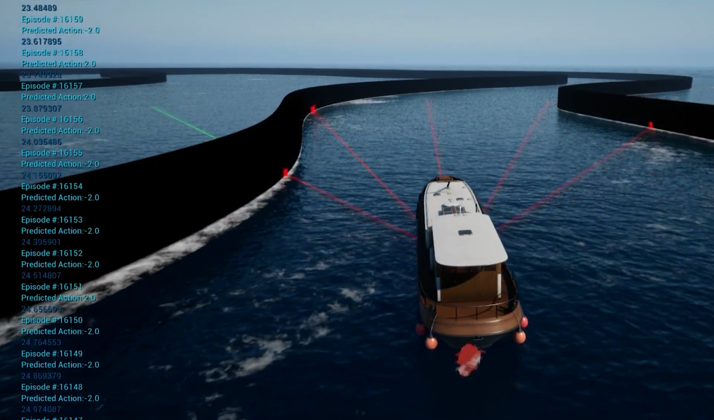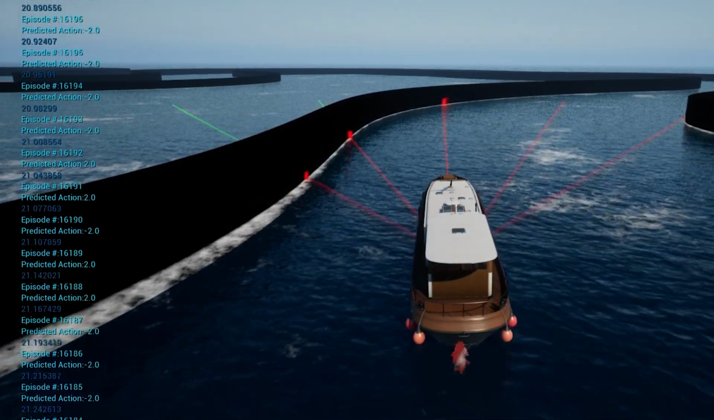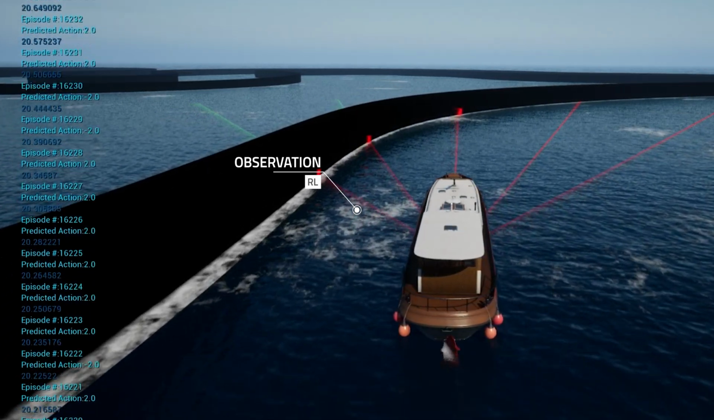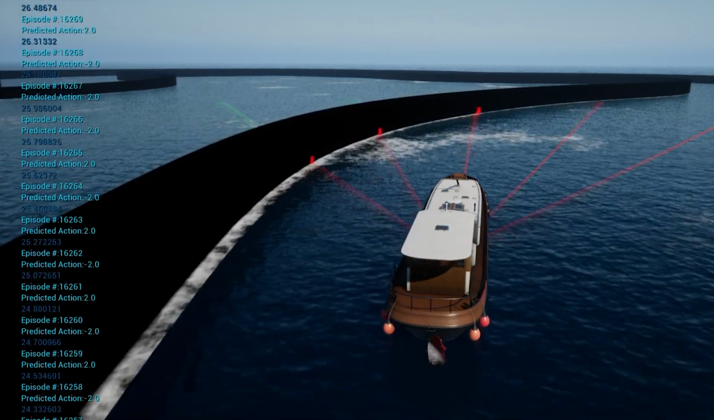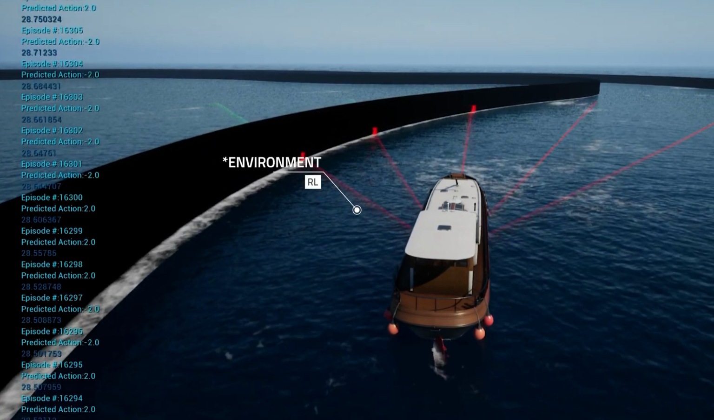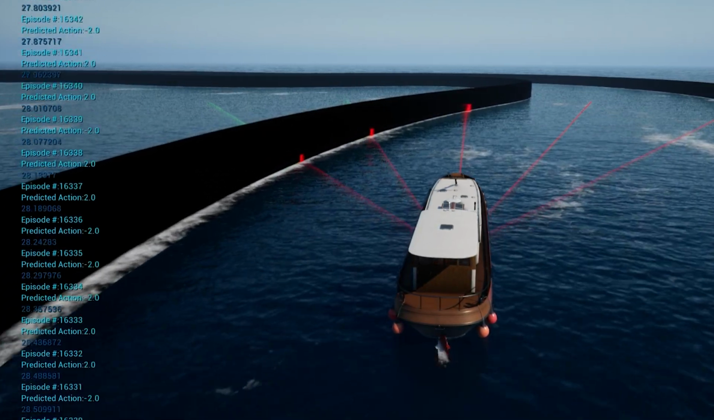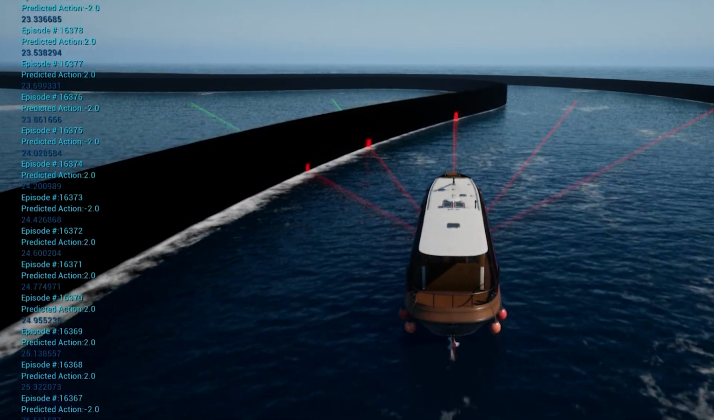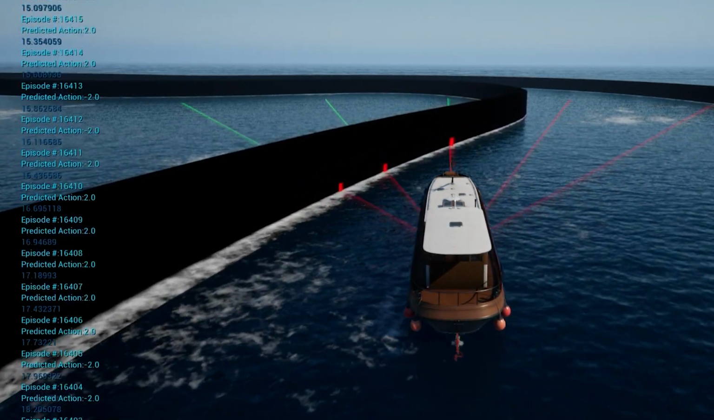So there are really three basic components to the reinforcement learning schema. There's the action, there's the observation, and there's a reward. And there's the environment. I guess that's the fourth thing. So the agent takes an action in an environment that produces two things, rewards and observations. And those rewards and observations get fed back to the algorithm, and then it modifies its actions based on those rewards and observations.